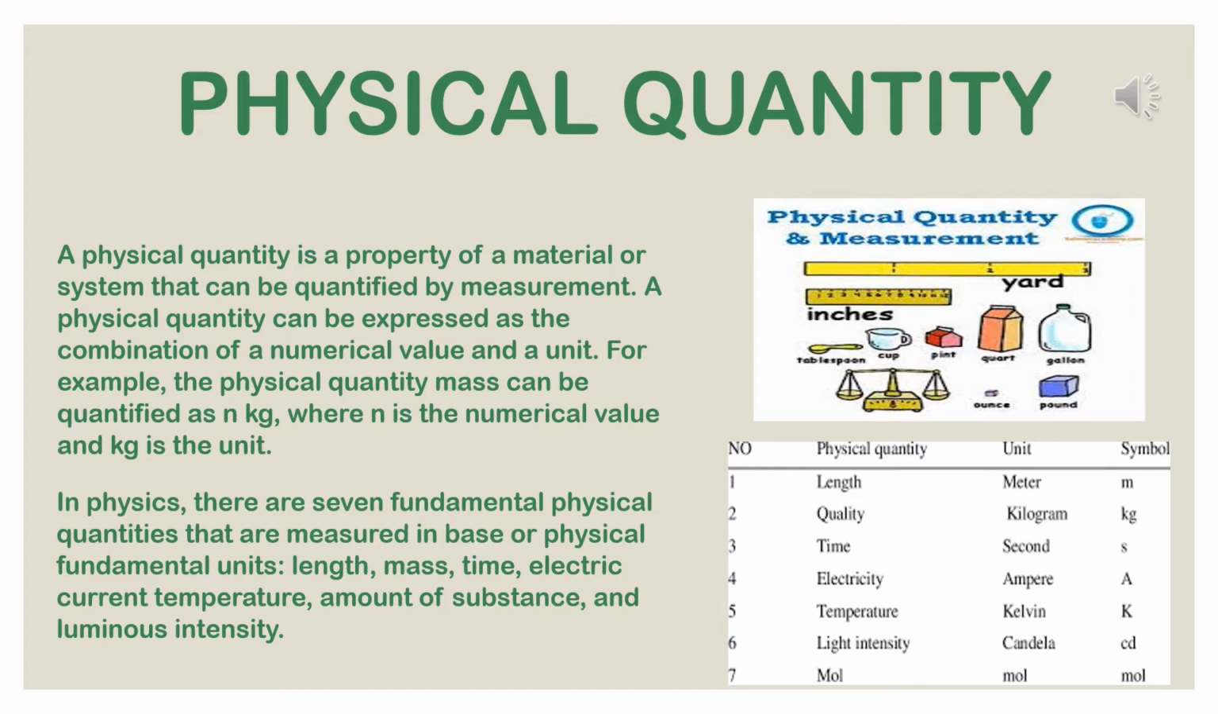Length, unit is meter, symbol m. Mass, unit is kilogram, symbol kg. Time, unit is second, symbol s. Electric current, unit is ampere, symbol A. Like this, temperature, kelvin, K. Luminous intensity, candela, cd. Amount of substance, mole, M-O-L, but just the first letter will be different, that will be in small. Symbol is also mol. So like this.